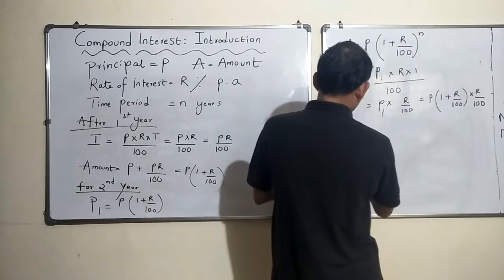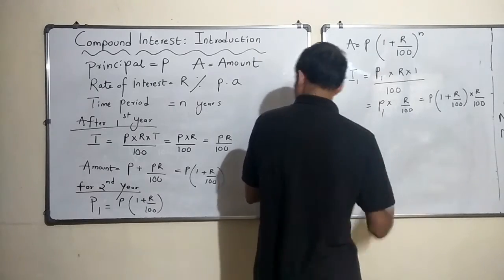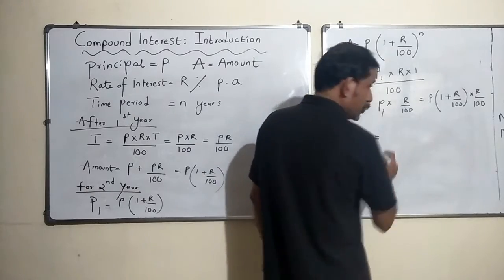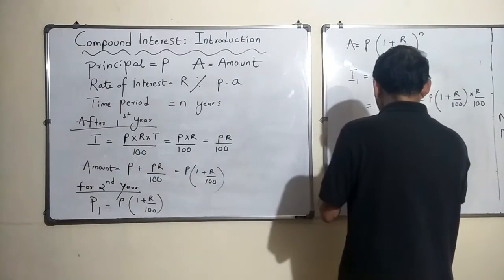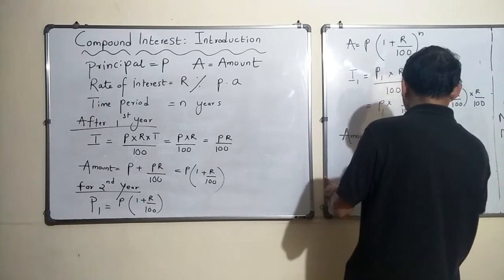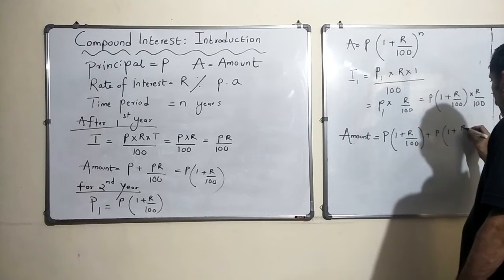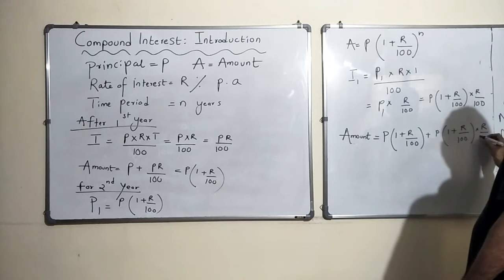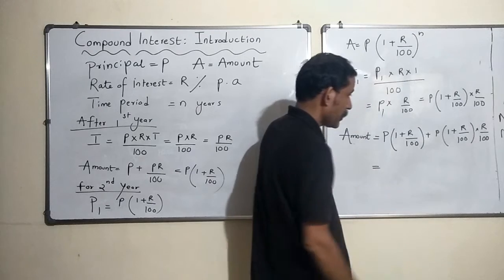I want to know what is the amount at the end of the second year. The amount that the bank should pay me is the principal that is with the bank, plus the interest I earned on that principal: P(1 plus R by 100) plus P(1 plus R by 100) into R by 100. I hope you know how to solve this.